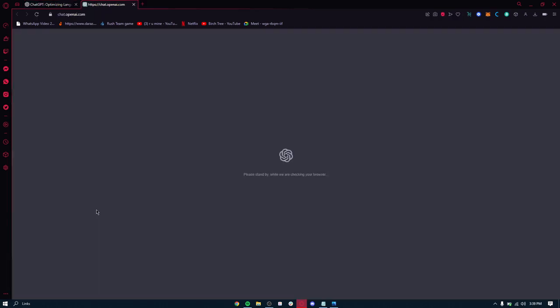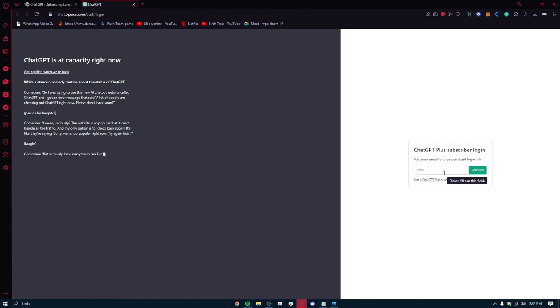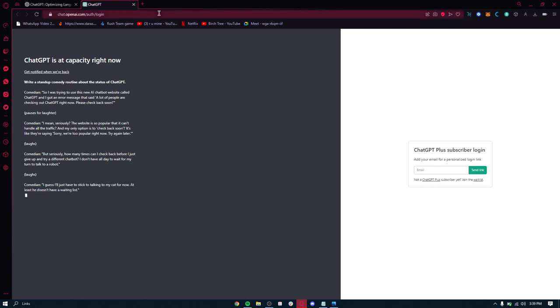Now to get into ChatGPT, you're going to click on Try ChatGPT, and you're going to be redirected over here. It depends on what time you're logging into ChatGPT, because sometimes, as you can see, currently it says ChatGPT is at capacity right now, and they might put you in a wait line, or you can just subscribe to ChatGPT Plus, which is basically a professional subscription that you can use. Once you log in, you can directly go to their chatbot and do much more.